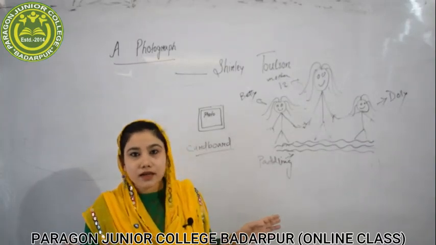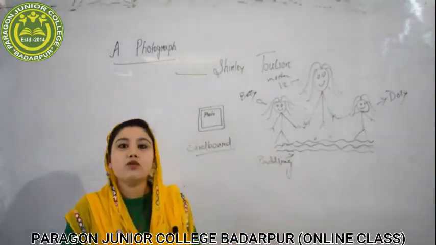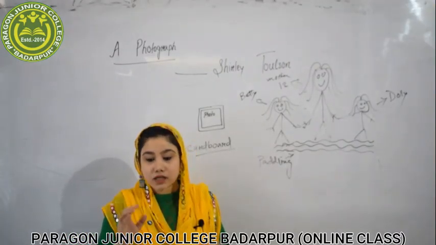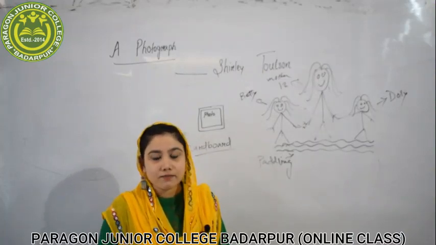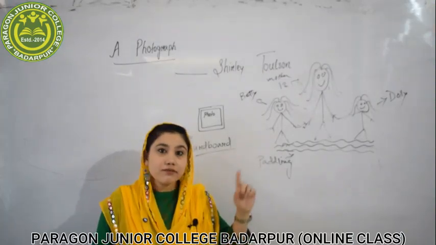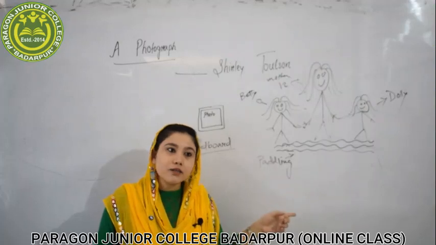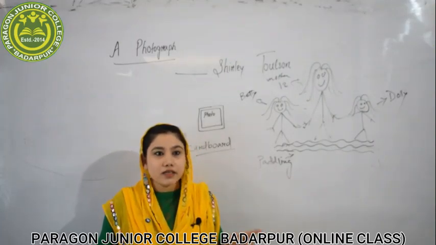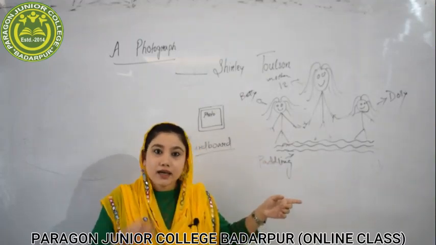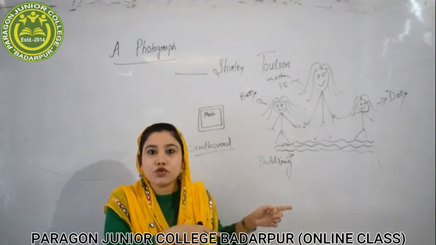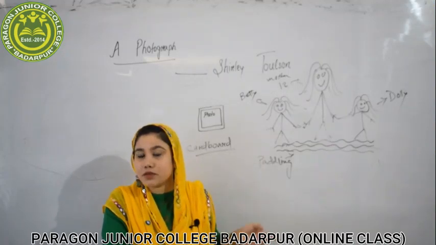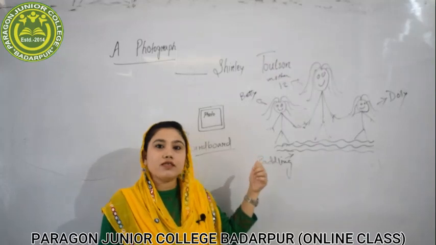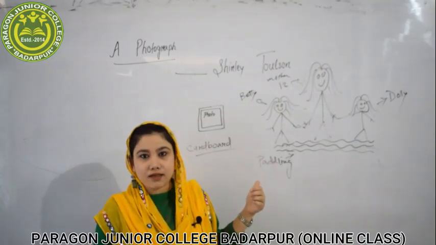a synopsis written by the poet Shirley Toulson about her mother. She has written a small synopsis to pay a tribute to her mother. What I said in the very beginning is that the earlier chapter, The Portrait of a Lady, and this poem, A Photograph, are interrelated. In The Portrait of a Lady, the author Khushwant Singh has written the story in memory of his grandmother, and here A Photograph is written by Shirley Toulson in memory of her mother.